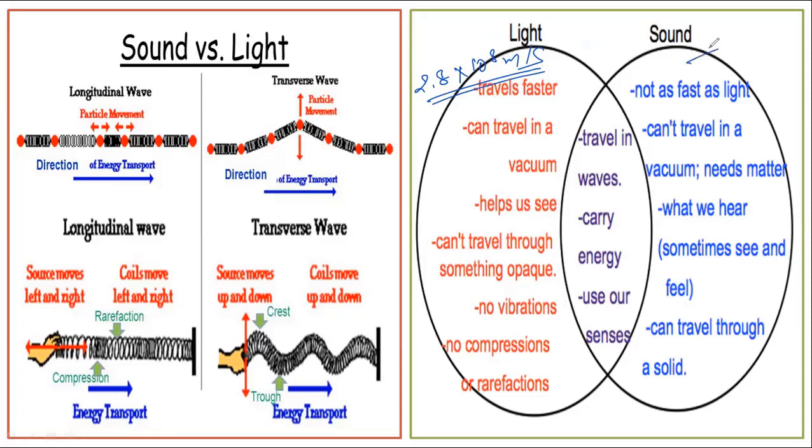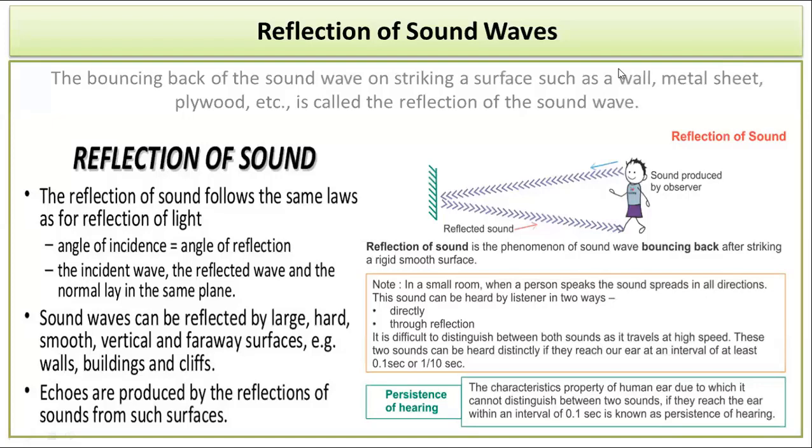Whereas when we go for sound, we know it is around 330 meter per second. So this is a huge difference between both the columns. These are the basic things which we need to understand for the differentiation of the sound wave and the light wave.